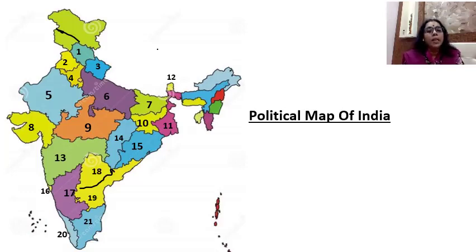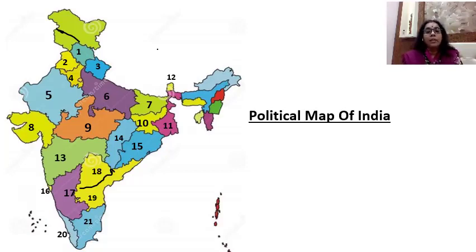Then number nine is Madhya Pradesh. The capital of Madhya Pradesh is Bhopal. Number 10 is Jharkhand. The capital of Jharkhand is Ranchi.